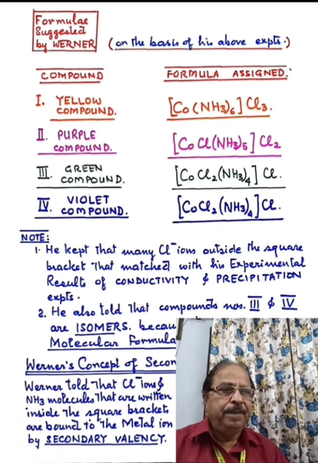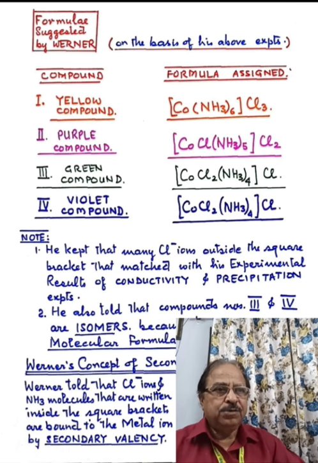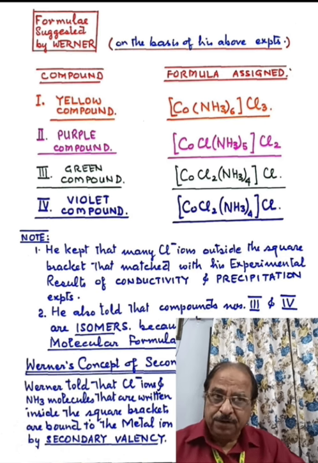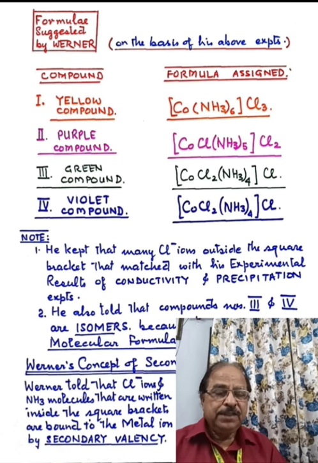And for the purple compound, he suggested this formula: CoCl with 5 ammonia molecules in the square bracket and 2 chloride ions outside the square bracket. And for the green compound as well as for the violet compound, he suggested the formula CoCl2 and 4 ammonia molecules inside the square bracket and 1 chloride ion outside the square bracket.